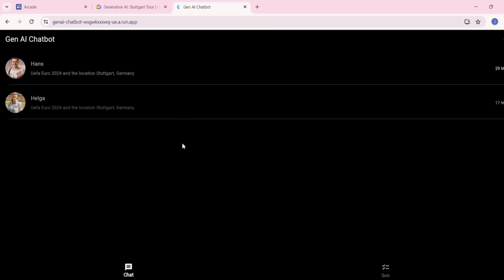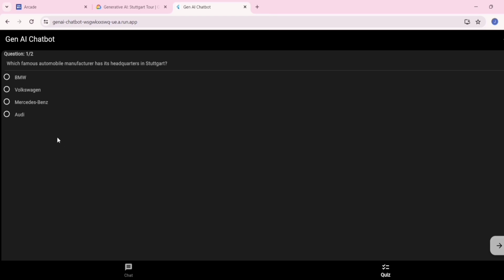So in this lab we have to interact with the chat application. For those who just want to end this lab, you can go to the quiz option and answer these two quiz questions and get a congratulation pop out, and then you can click on check my progress. But those who are interested to interact with the chat application, click on the chat.